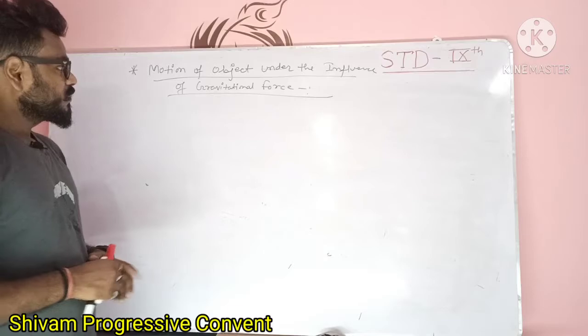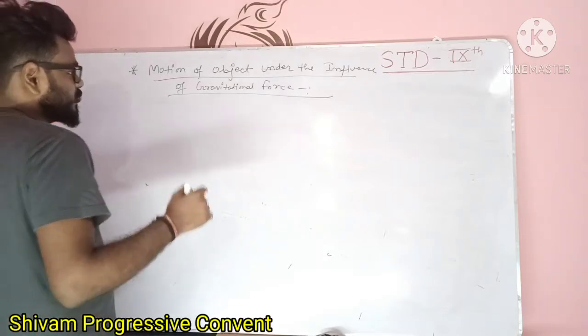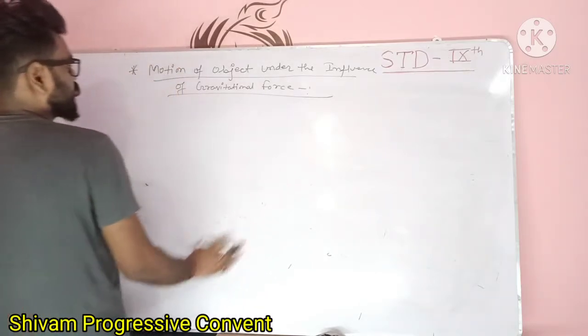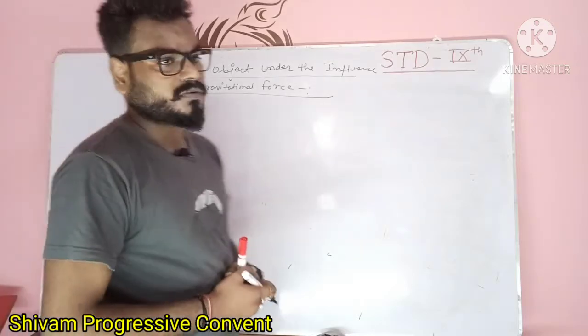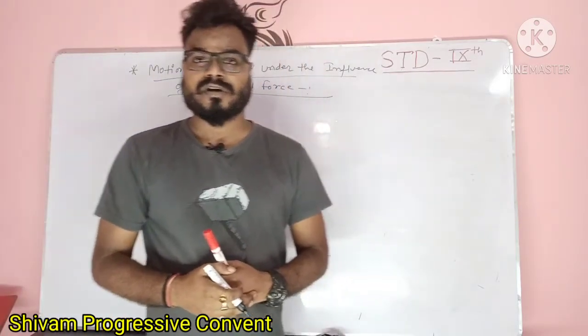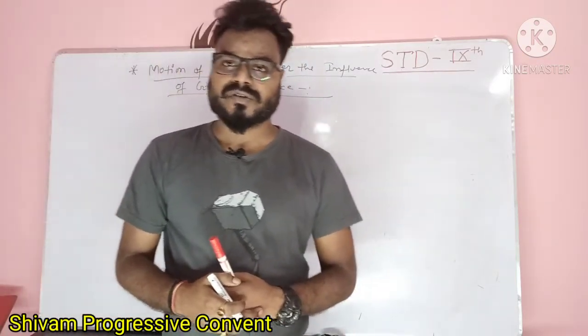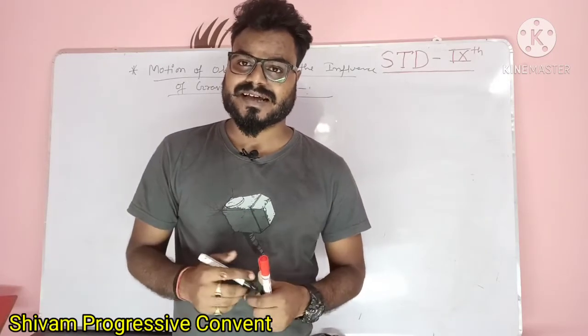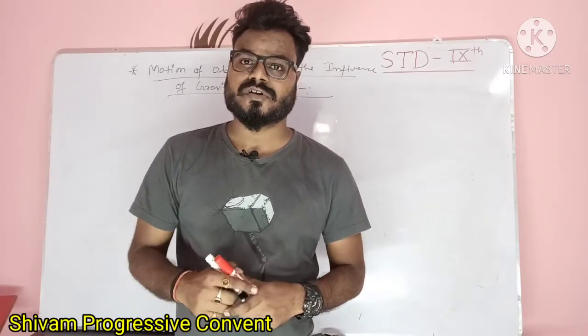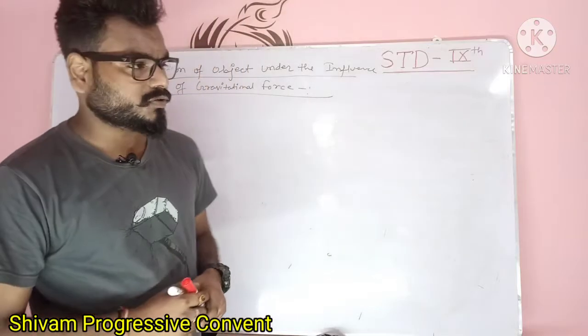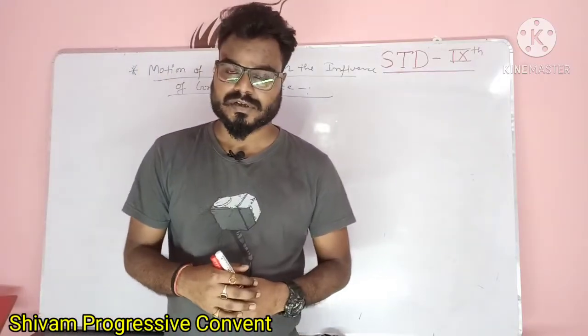Then before moving in the chapter, you have to learn about how the motion of object occurs. You have already learned in chapter 9 how the motion occurs. If some force acts on any object, then the motion of the object occurs. Here also you have learned about the gravitational force.